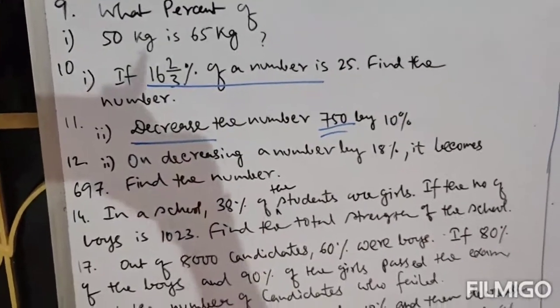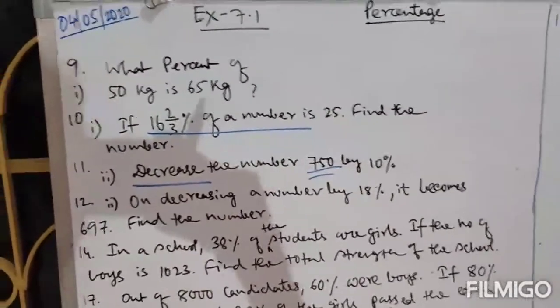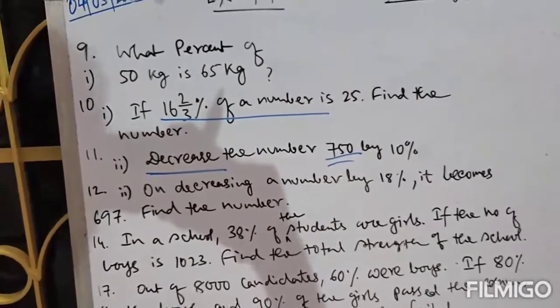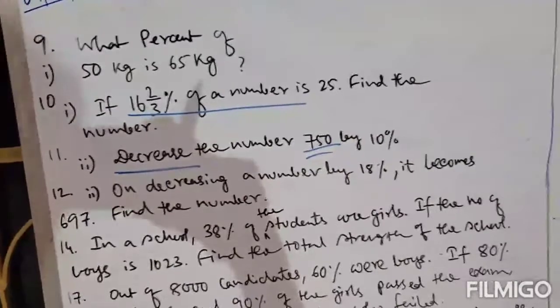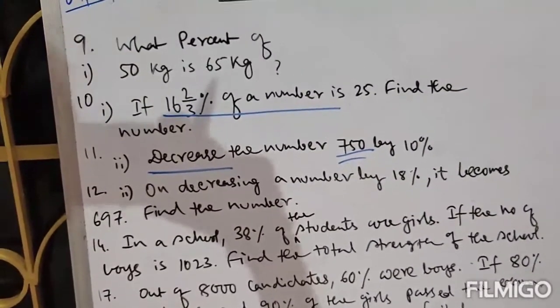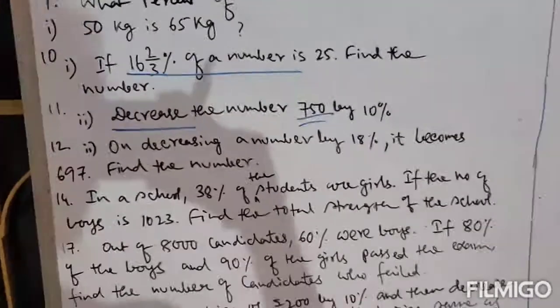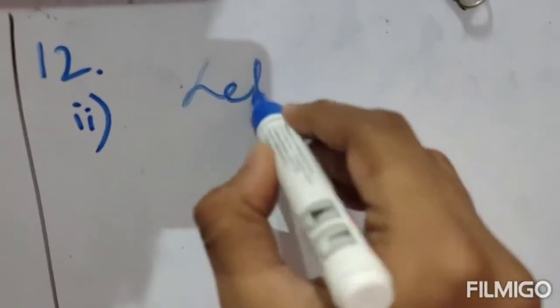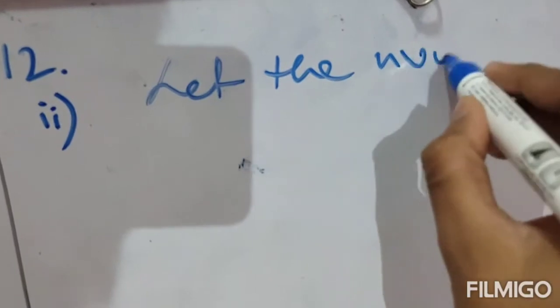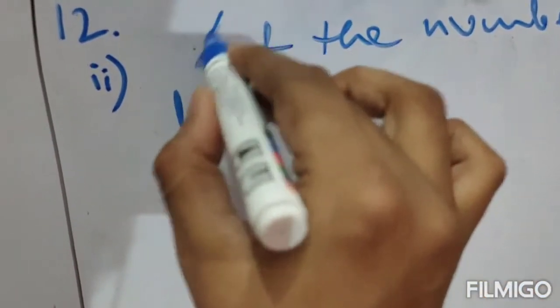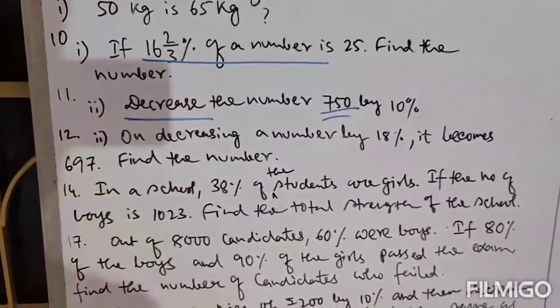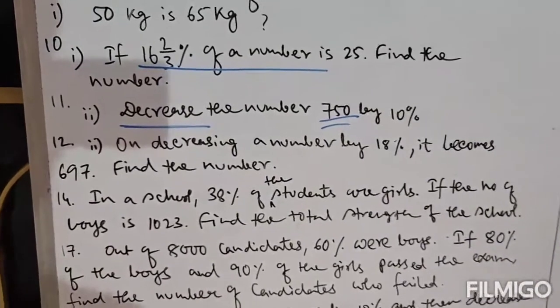Therefore, you have a number. Suppose you have a number x. The question says if you decrease that number by 18%, the number becomes 697. Find the number. So we will first assume, let the number be x. Clear? Now how much do you decrease? I decrease 18%. It becomes 697.